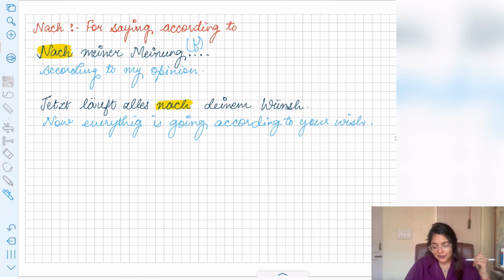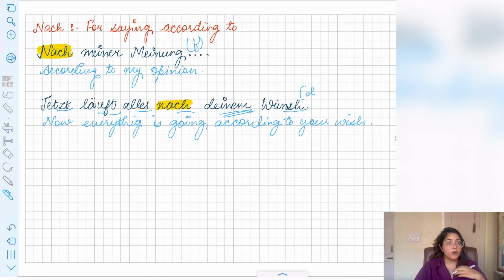Right? Now going on to the next one, everything is going according to your wish: alles nach deinem Wunsch. Now everything is going according to your wish. So there we are using dein. Now Wunsch is der Wunsch, right? It is masculine, so masculine dative is dem. Der, die, das, die, den, die, das, die, dem. Dem it is, right? So I am using deinem. Dein plus dem becomes deinem. Jetzt läuft alles nach deinem Wunsch.